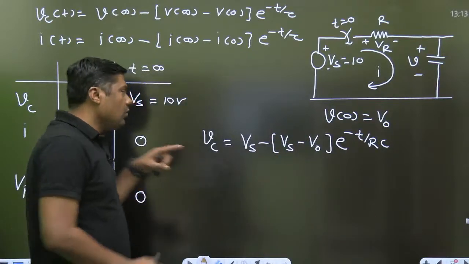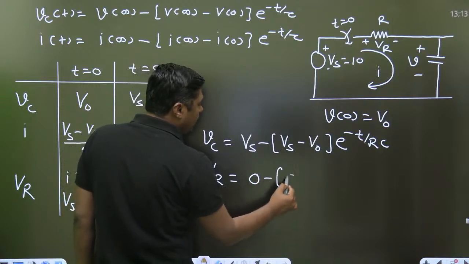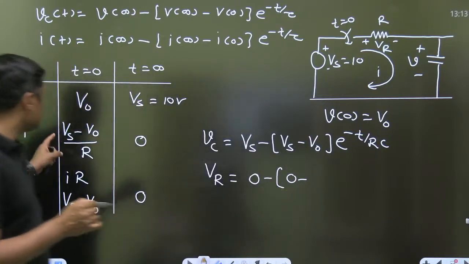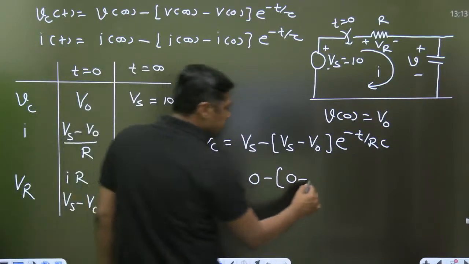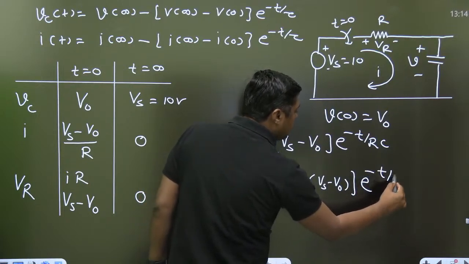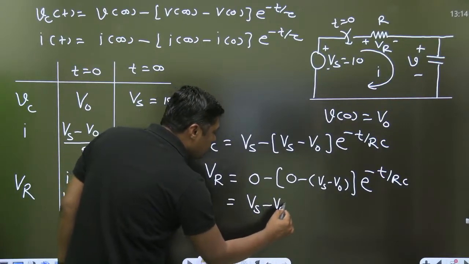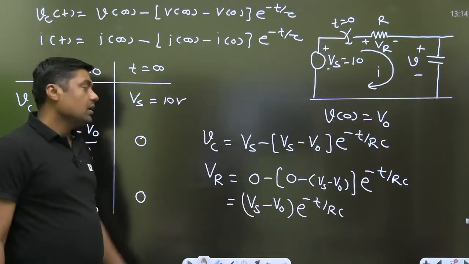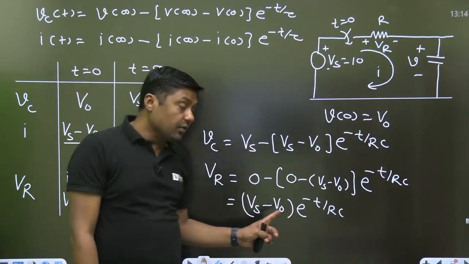If you want to find the voltage across the resistor, what is the final value? 0. What is the initial value? Vs minus V0. Remember that. Initial value is nothing but Vs minus V0, times e raised to power minus t by RC. When I am solving this, the general answer is Vs minus V0 e raised to power minus t by RC. That is the answer. If V0 is 0, then it will become Vs e raised to power minus t by RC. I am giving you the general answer.